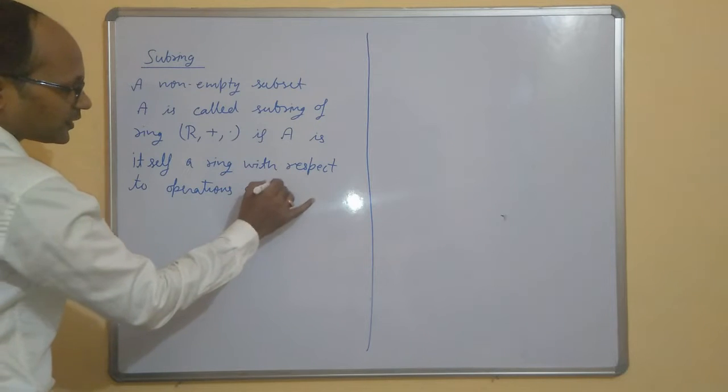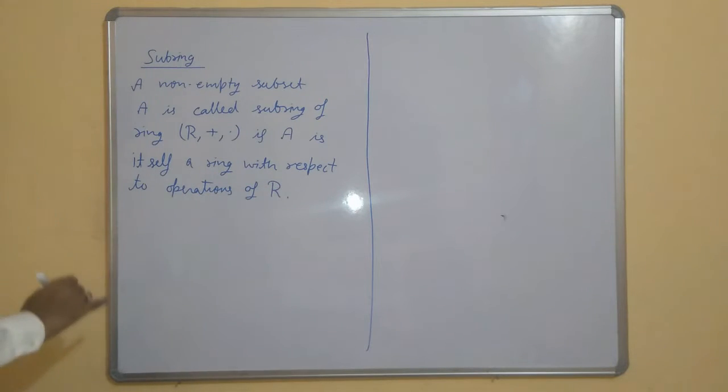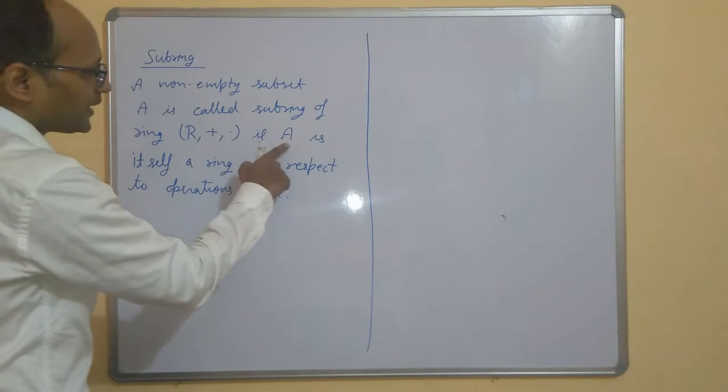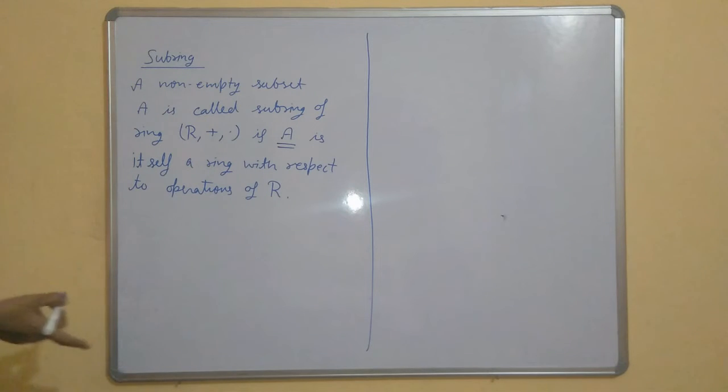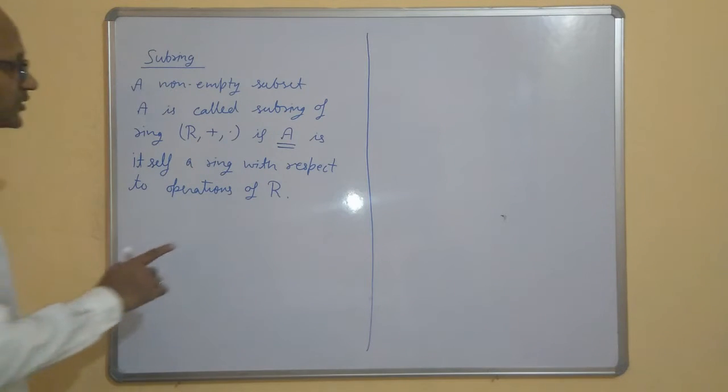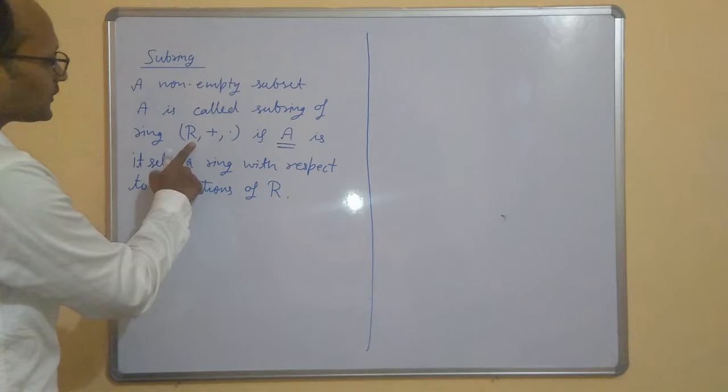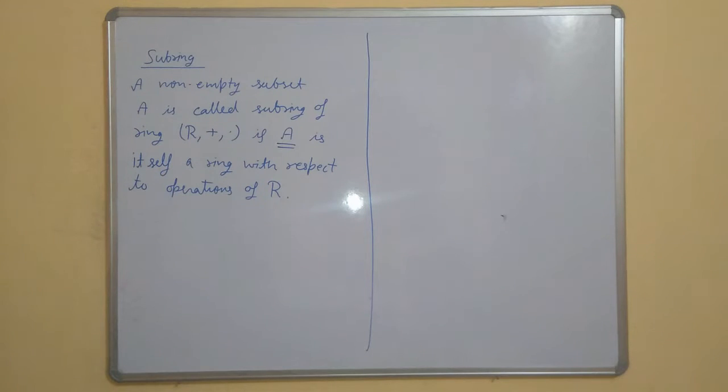So R has two operations, plus and dot, and this set A will become a ring with respect to the operations of plus and dot.